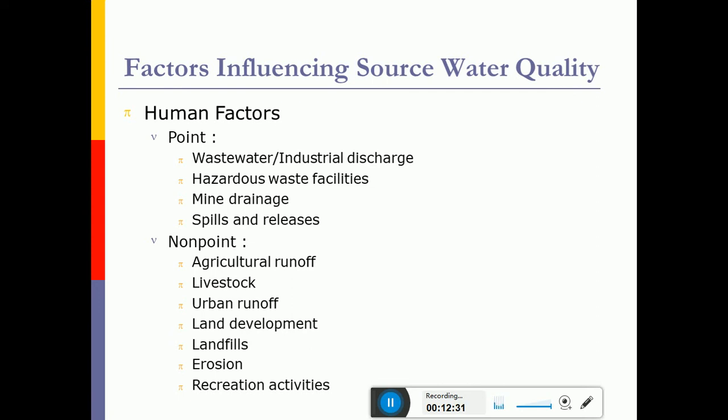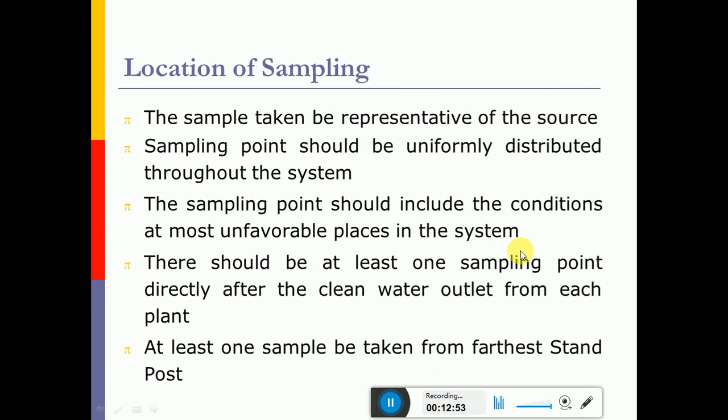which is listed here. Non-point sources are called diffused sources of pollution. We cannot actually measure the source of pollution, because it comes from various diffuse sources. An example is agriculture runoff. If we are irrigating a particular piece of land, then we may have to use various forms of pesticides, herbicides and all those things.